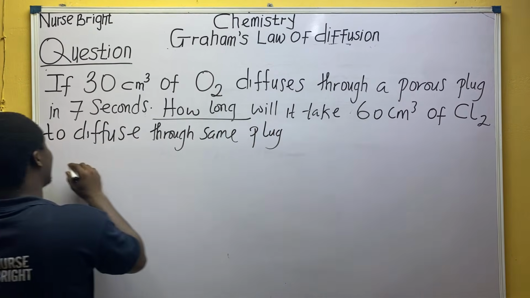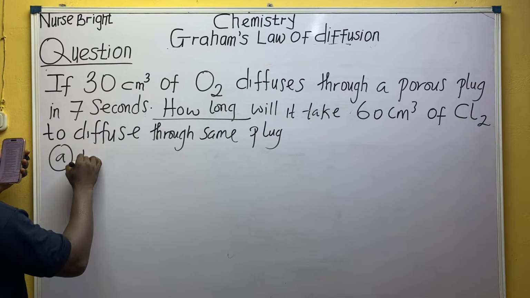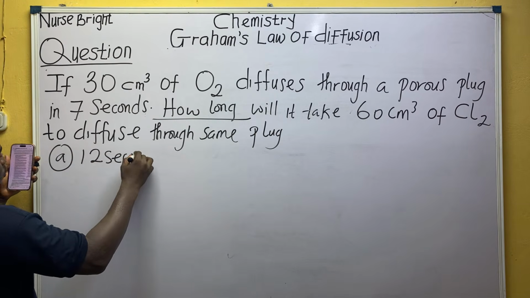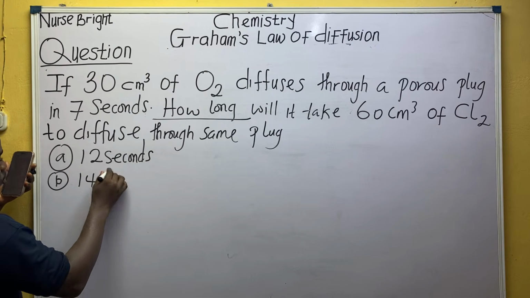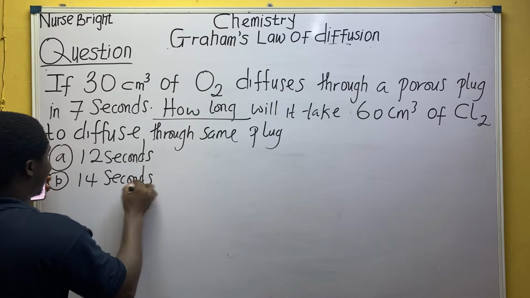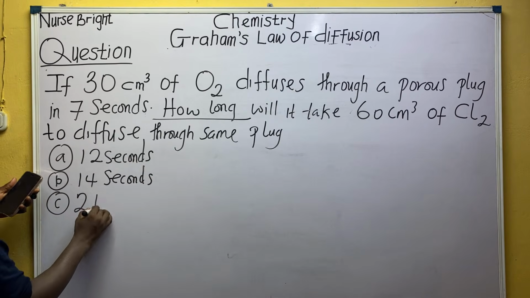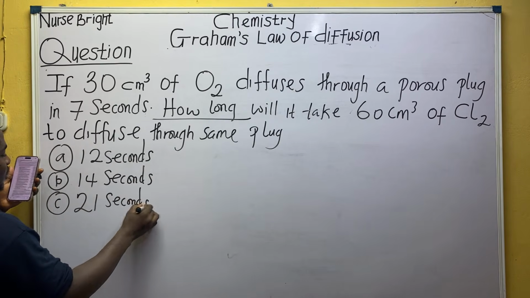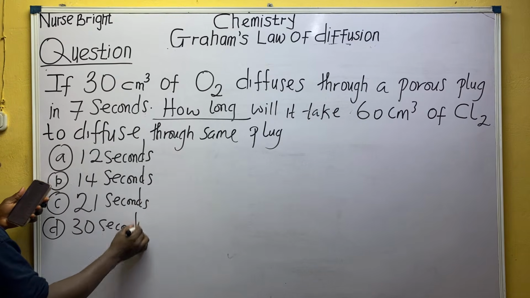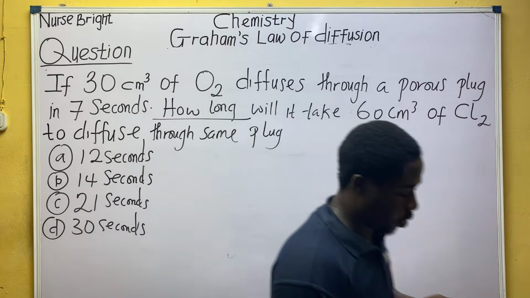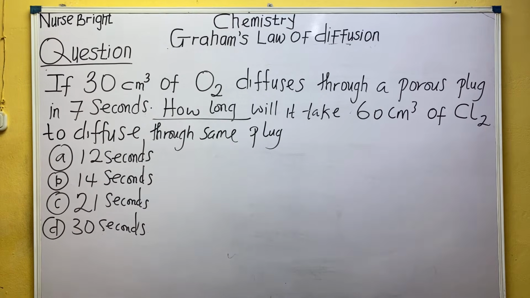Option A, should I do this one for us? No, I'm not going to do this because you are the one writing the exam. So you have to work so that you'll be able to trash all these options. C says 21 seconds and D says 30 seconds. Let's see what we can do and provide the answer in the comment section.